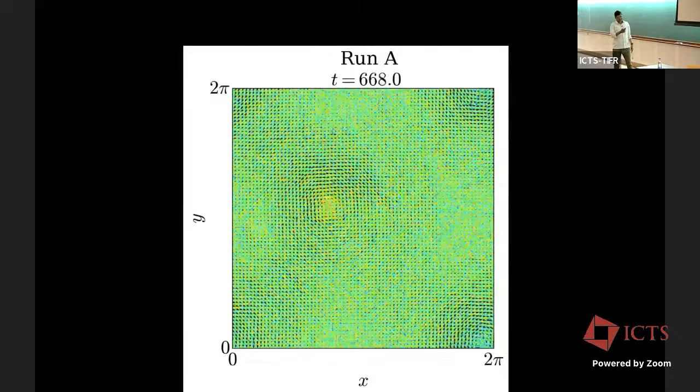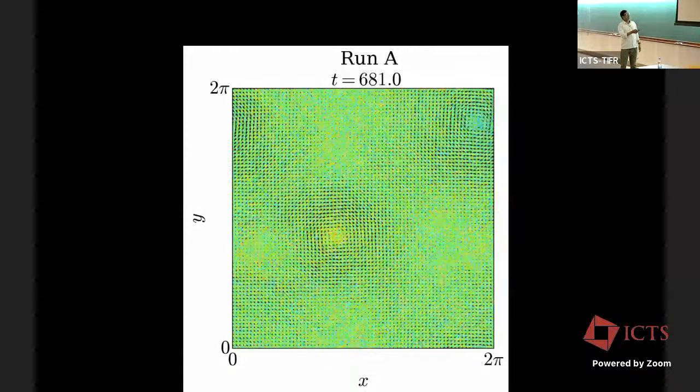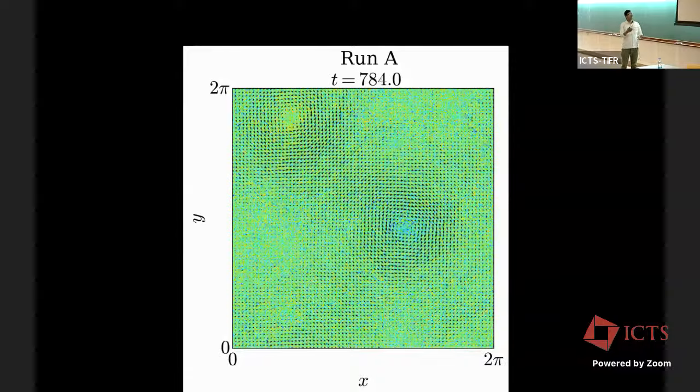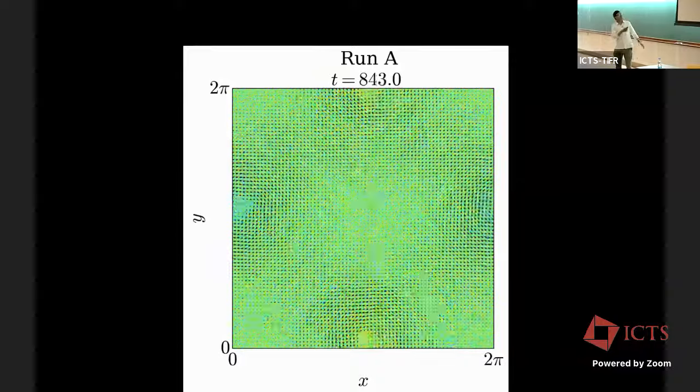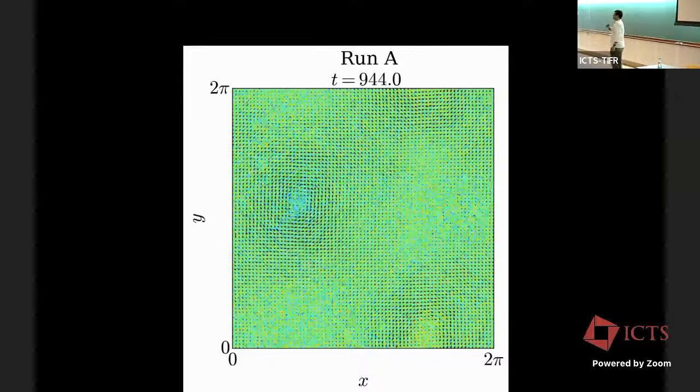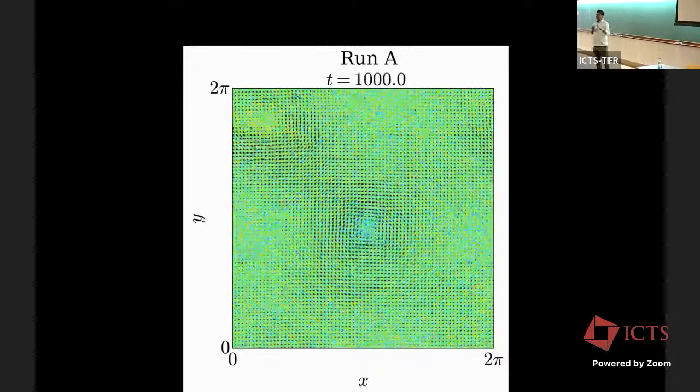So a movie which was made by Somdeep. So let's just play this. So this is one vortex and one anti-vortex. They are just moving around, and this time is 800. So this is a late time. So it is basically unsteady flow.